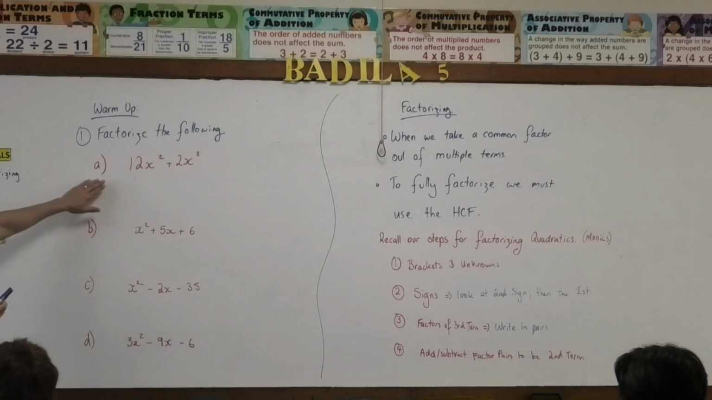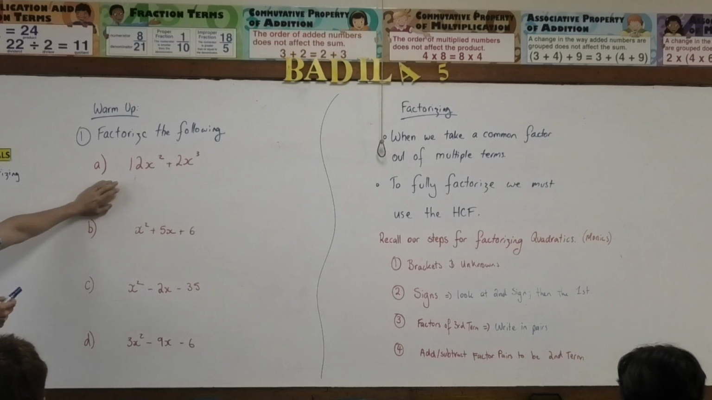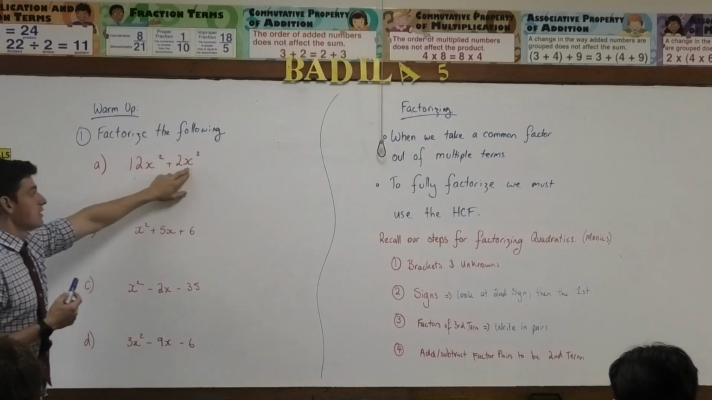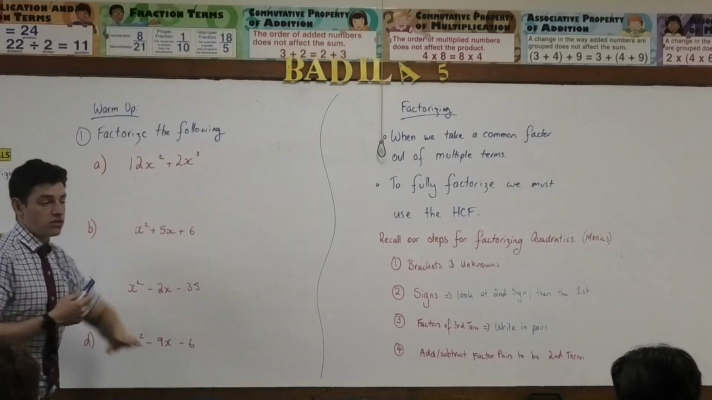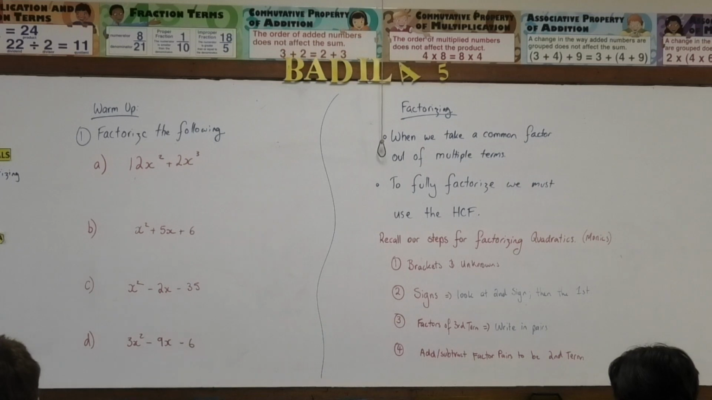Is this a quadratic or am I taking a common factor? Common factor? How do you know? It's only two terms, first of all. Second hint is, what's that? Is that a power of 3? Which means it's not a quadratic. Cool. So what's the highest common factor that I can take out from these two?